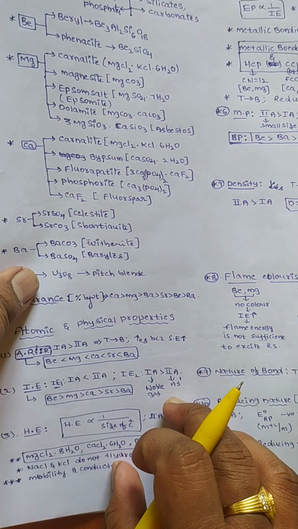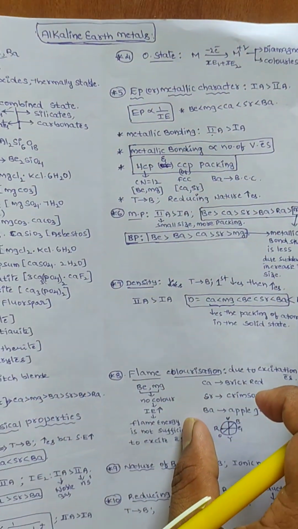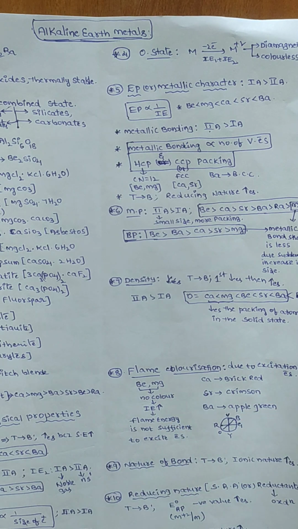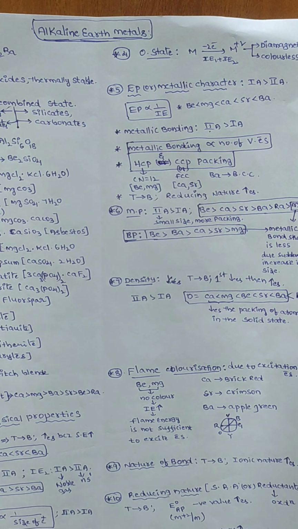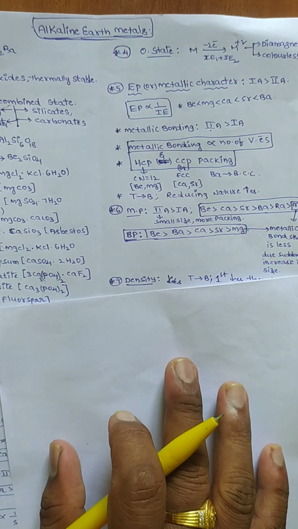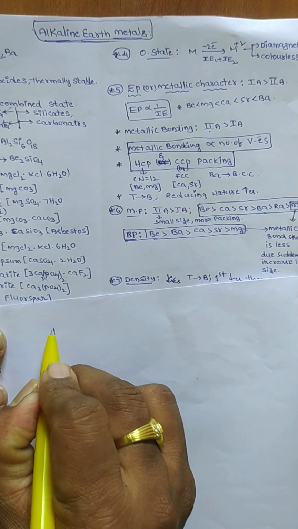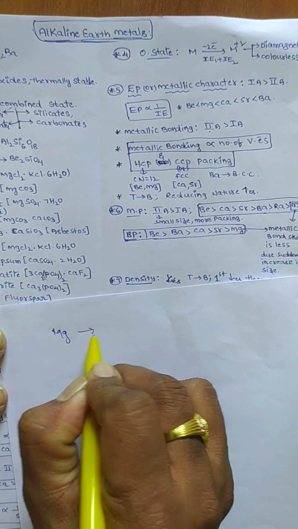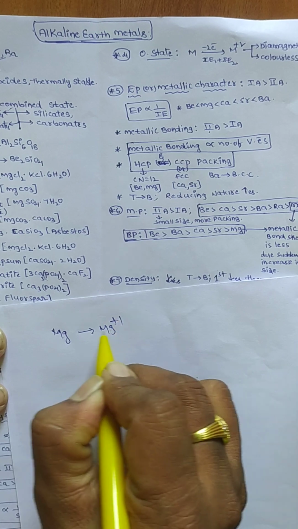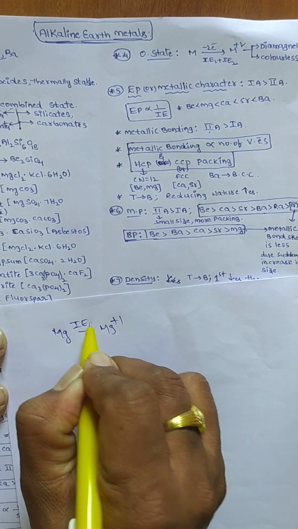Next one is oxidation state. These group elements exhibit a +2 oxidation state to get stability. They lose 2 valence electrons and become stable. Take magnesium: it loses 1 electron, which we call the first ionization energy.